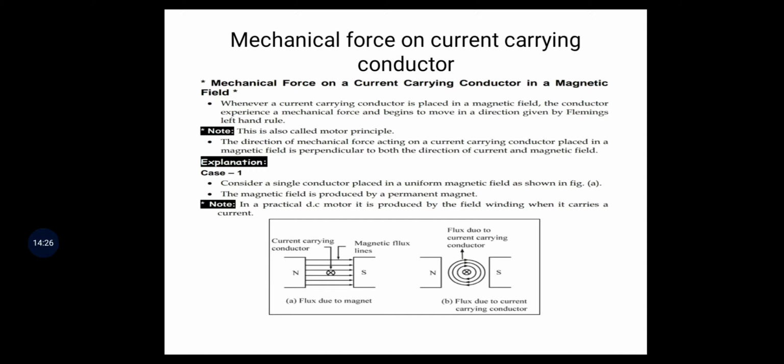Let us consider a single current carrying conductor placed in a uniform magnetic field. The magnetic field is produced by a permanent magnet, that is north and south pole. The magnetic field direction is from north to south.